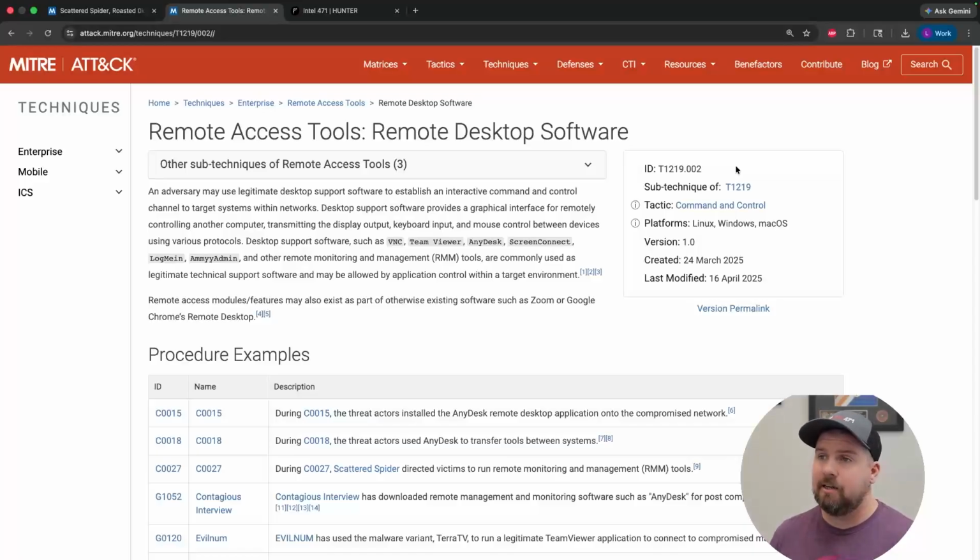In our case, the RMM tool abuse can be captured or found as remote access tools, remote desktop software, or sub-technique ID 1219.002. Now, this is where it says an adversary may use legitimate desktop support software to establish an interactive command and control channel to target systems within networks.